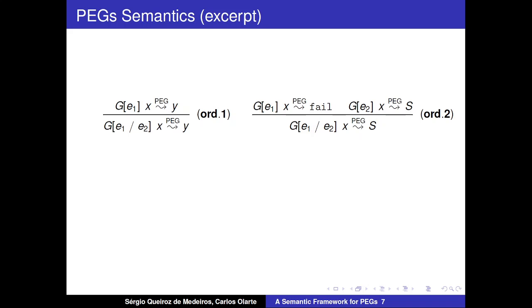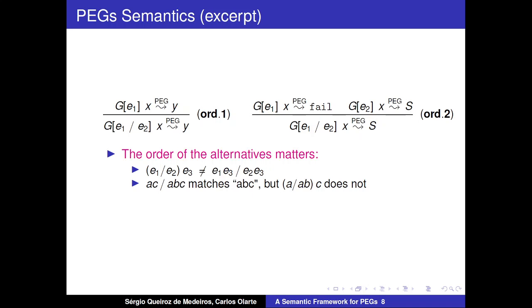When it's not possible to match the input using expression E1, we'll try to match the input using expression E2, and only in this case we use the second alternative, only if the first alternative does not succeed. So if the matching of E2 succeeds, S will be a suffix of input X, otherwise it will be a failure.